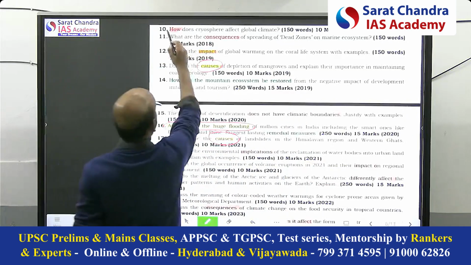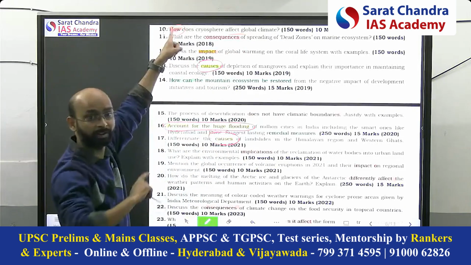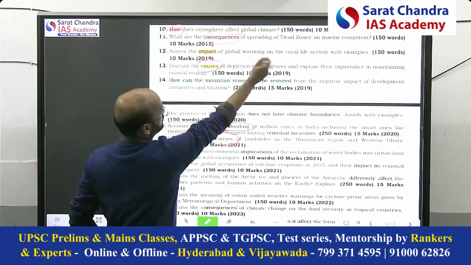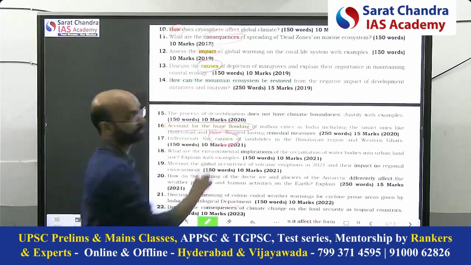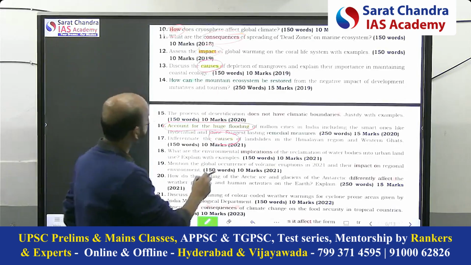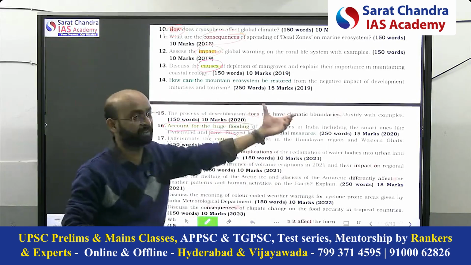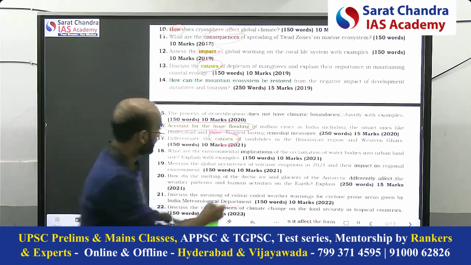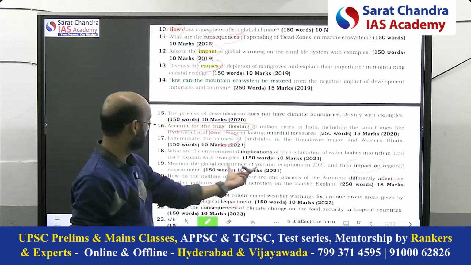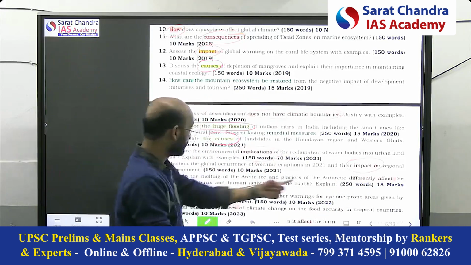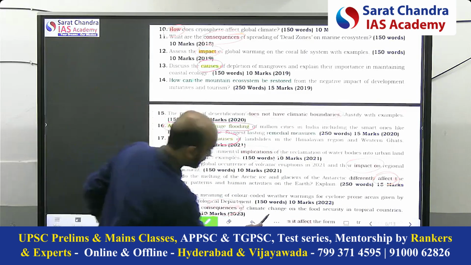Here also you see, how does the cryosphere affect, implication on the global climate of cryosphere. Consequences of spreading dead zone. Consequences means impact of global warming on coral. Then impact of desertification, which is very huge. Then implication, impact of the volcanic eruptions, how they differently affect, means how it impacts, consequences and how it affects.